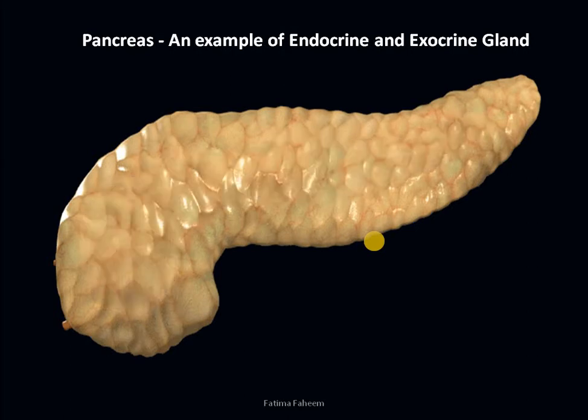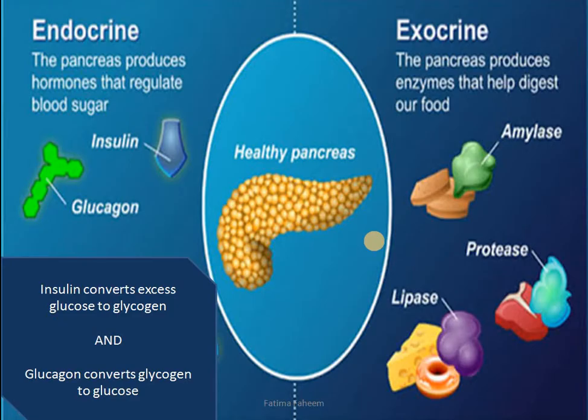Let's see the example of the pancreas, which is actually an example of both endocrine and exocrine gland. They are acting as both. How are they acting as both? The pancreas acts as an endocrine gland because it produces hormones that we have already studied, insulin and glucagon, which are involved in the regulation of blood glucose level. Insulin converts excess glucose to glycogen in the liver and muscles. On the other hand, glucagon converts glycogen to glucose. So this is the endocrine function of the pancreas.